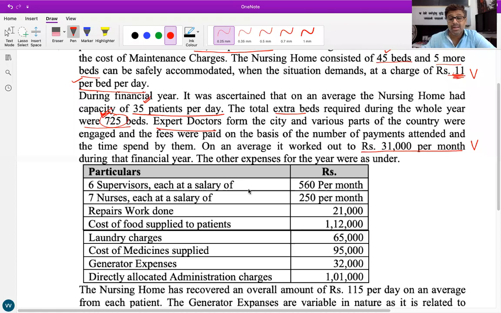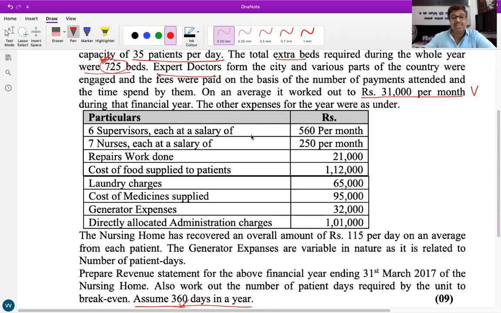Because expert doctors are to be hired only in special circumstances, it depends on the number of patients. So it will be a variable cost. Yes, Esha, unmute and read further. The other expenses for the year were as under. For the year, so we will make the statement for one full year.